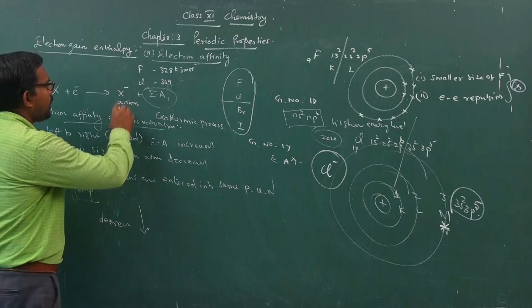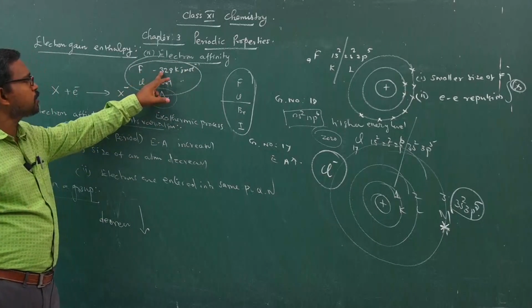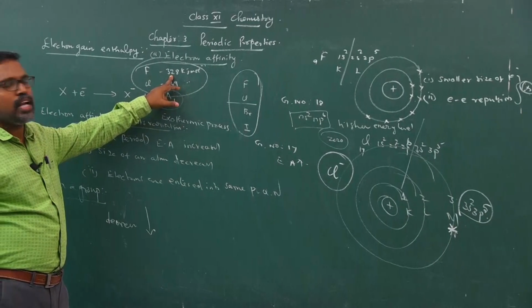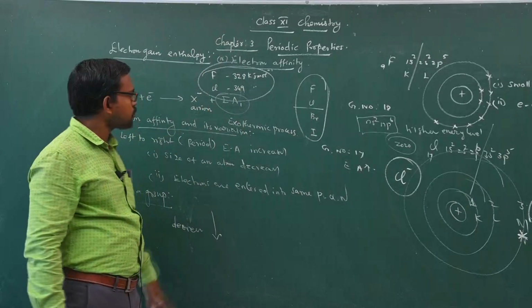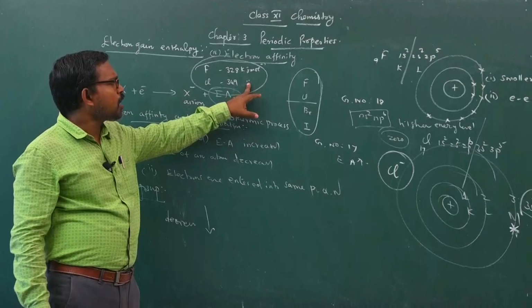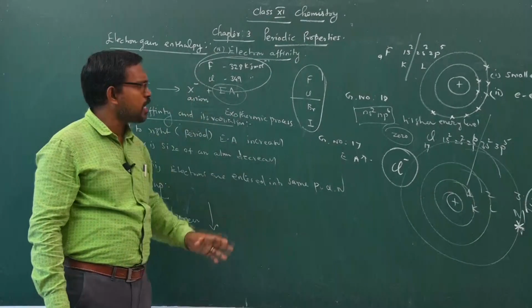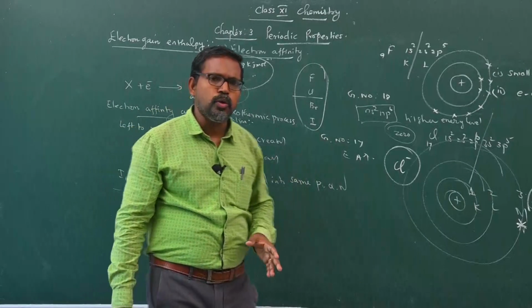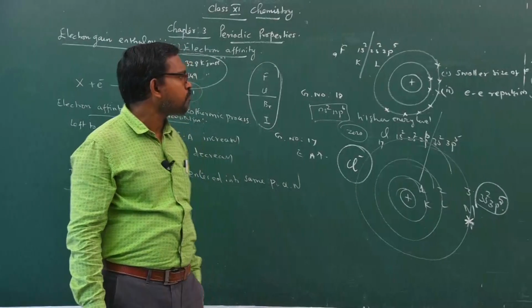Now compare the electron affinity values of fluorine and chlorine. For fluorine, when an electron is added to the valence shell, 328 kilojoule per mole of energy is released. But in the case of chlorine, 349 kilojoule per mole of energy is released. So we can understand chlorine shows higher electron affinity than fluorine.